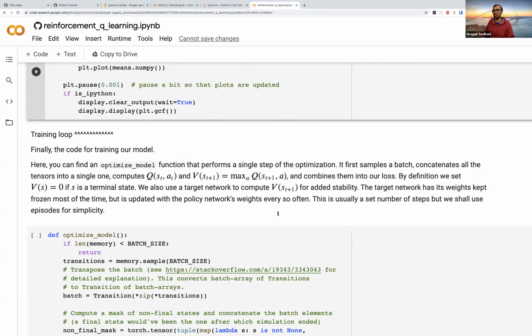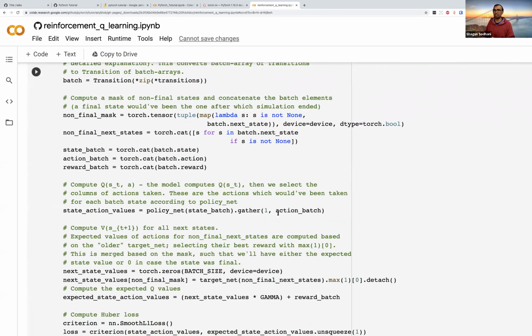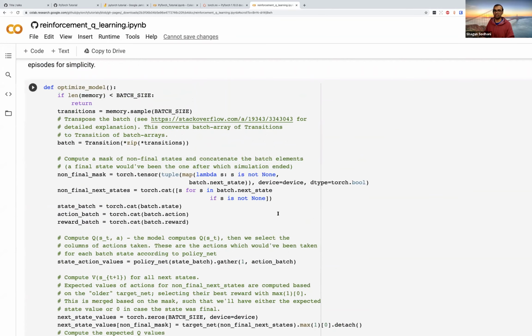Okay. If there's any question, please interrupt me and please ask the questions. I'm trying not to go in too much into the RL specific pieces and focus just on the PyTorch specific pieces. But if there's something which is not clear, please let me know.